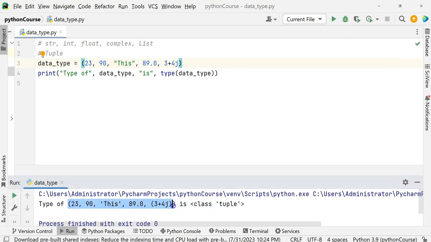The only difference between a tuple and a list is that once a tuple is defined or declared, it cannot be changed. You cannot delete an element from the tuple, you cannot update an element in a tuple, and you cannot add a new element to a tuple. You cannot do all those operations, but in a list it is possible. This is the only difference between a tuple and a list.